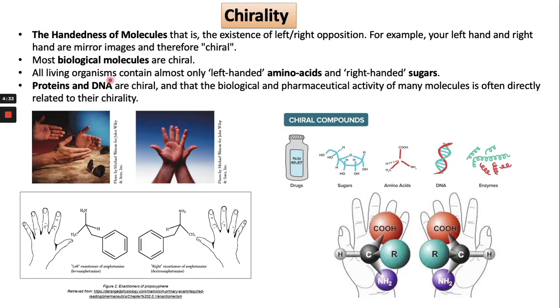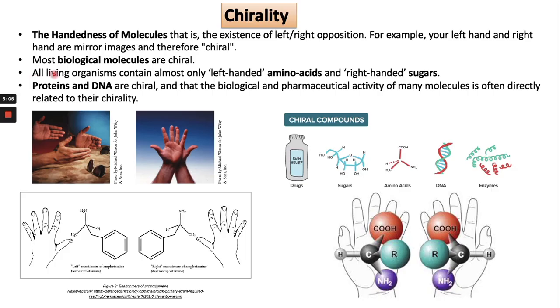Chirality is the handedness of the molecule that exists in the left and right opposition. For example, your left hand and right hand are mirror images of each other, but they are non-superimposable. This is called chirality. Most of the biological molecules are chiral in nature. For example, enzymes, proteins, DNA, these are all chiral.